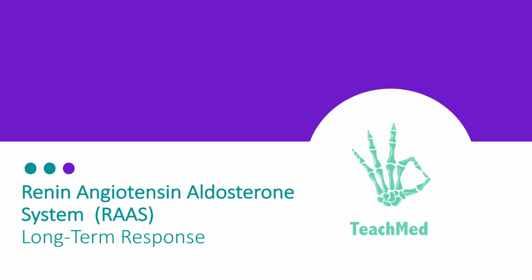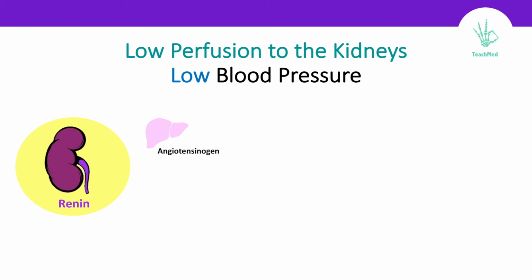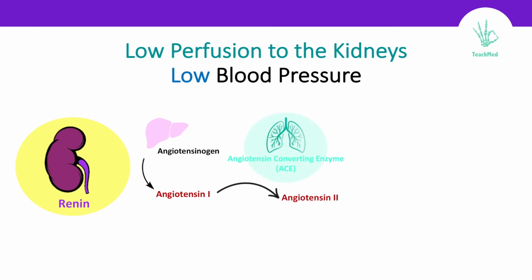Renin-angiotensin-aldosterone system, or RAAS, is the long-term response by the kidney to regulate the blood pressure. The kidney feels low blood pressure or low perfusion to release renin. Keep in mind that renin is also secreted as a response to autonomic nervous system and low sodium chloride. So, if renin is in the blood, it will look for and convert angiotensinogen, formed by the liver, to angiotensin 1. Angiotensin 1 will be converted to angiotensin 2 in the presence of angiotensin-converting enzyme formed by the lungs.